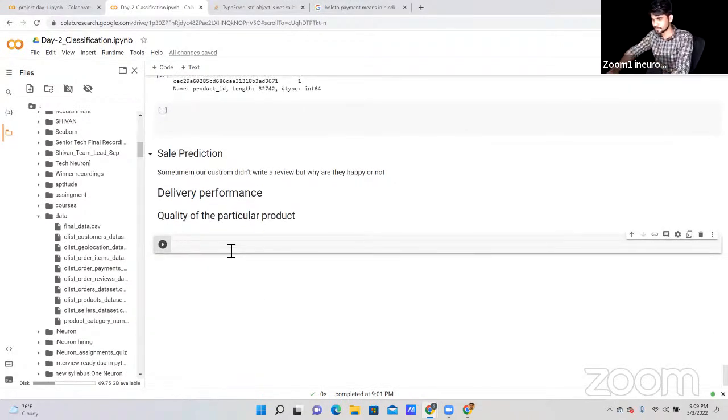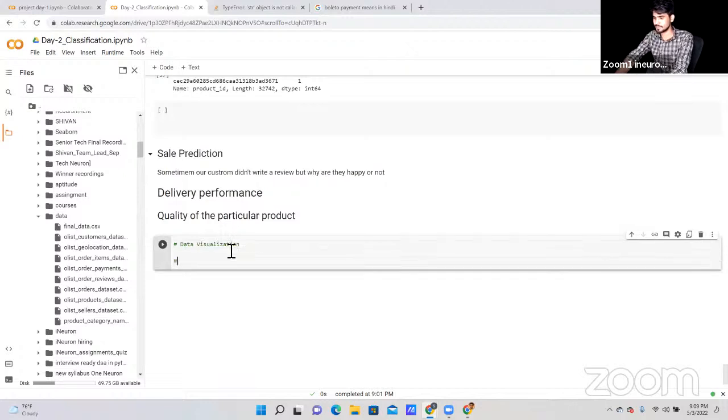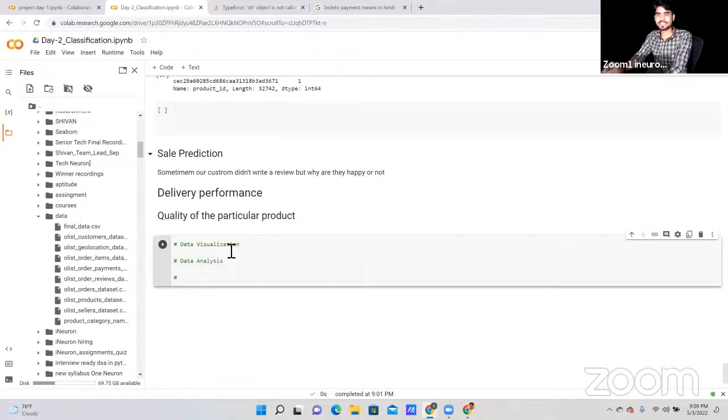Now, what can we do next? Data visualization, data analysis. Before attending the next class, guys, try to clear only one thing: the main difference between data visualization and data analysis.